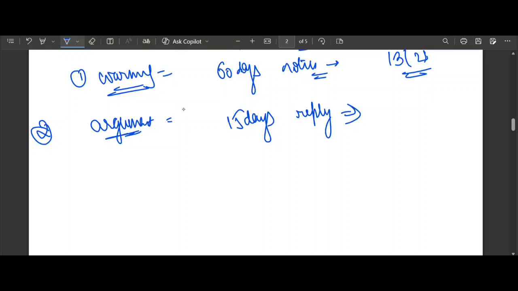The borrower has the right to complain to the DRT, the Debt Recovery Tribunal, if the bank takes possession of the property. But here is the catch. The law does not give them a long time to complain. They only get 45 days, not 60. If they wait 60 days, they are too late and the referee has already ended the match.